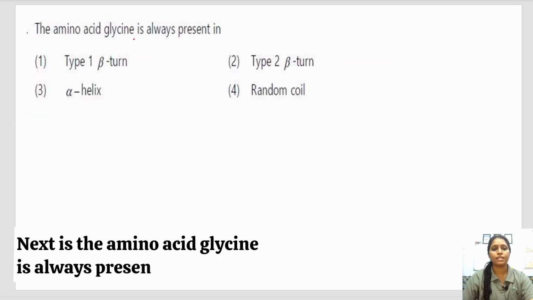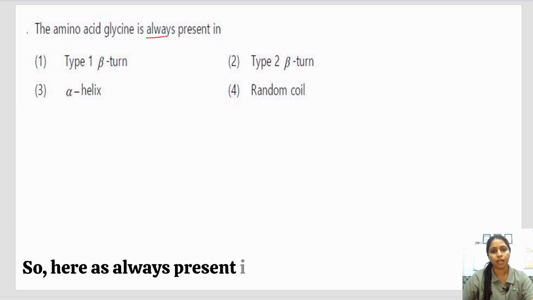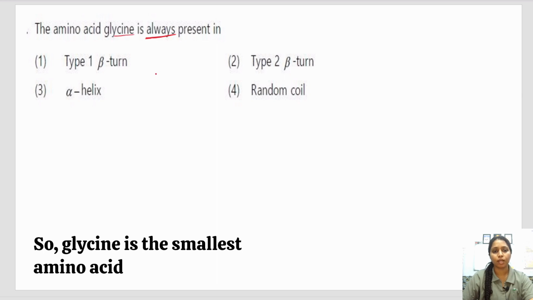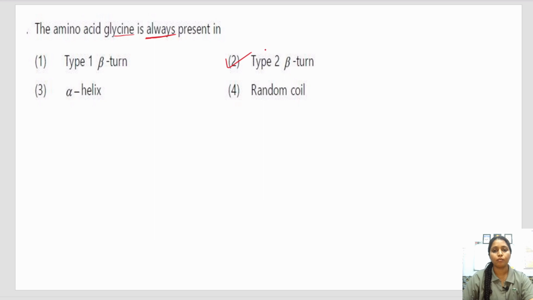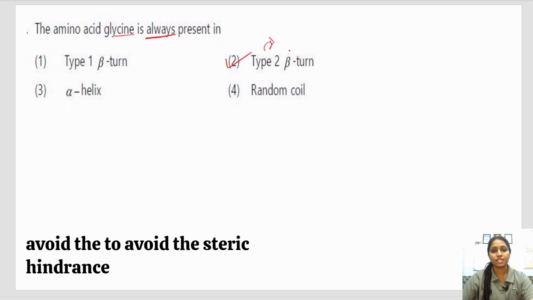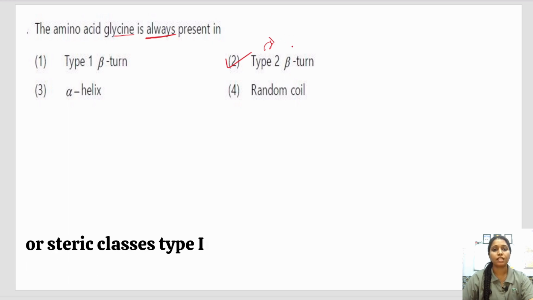Next is: the amino acid glycine is always present in. Here it asks always present in. Glycine is the smallest amino acid and is always present in the type 2 beta turn. Due to its small structure, it avoids steric hindrance or steric clashes.